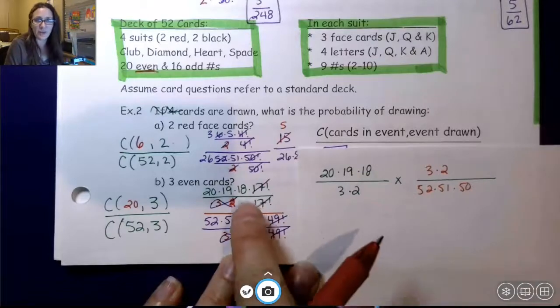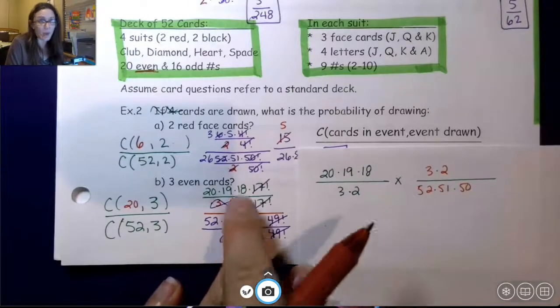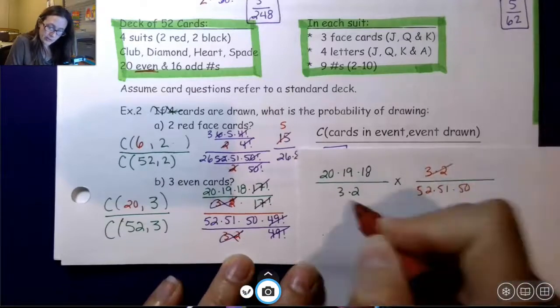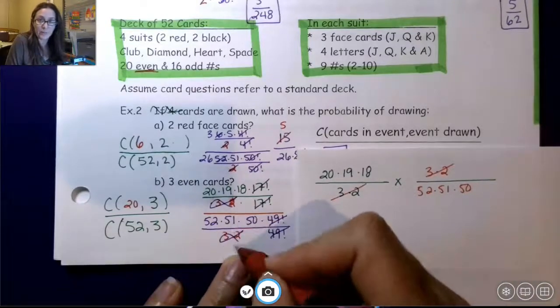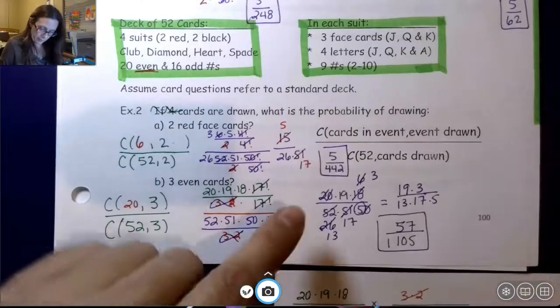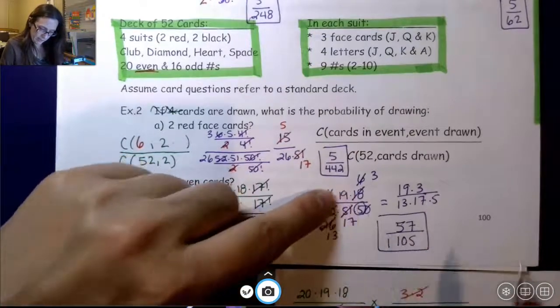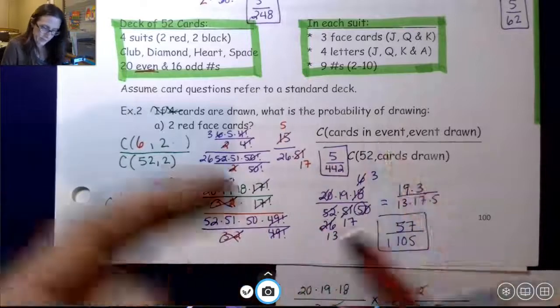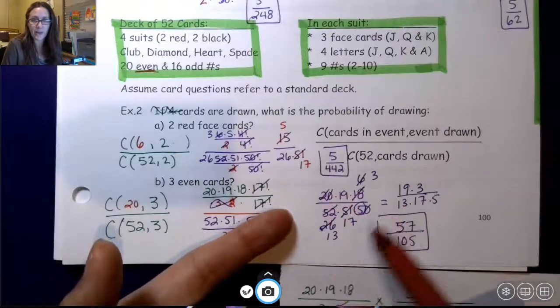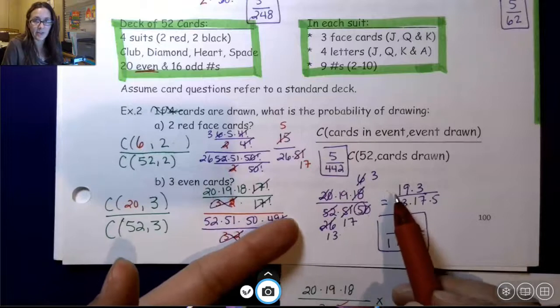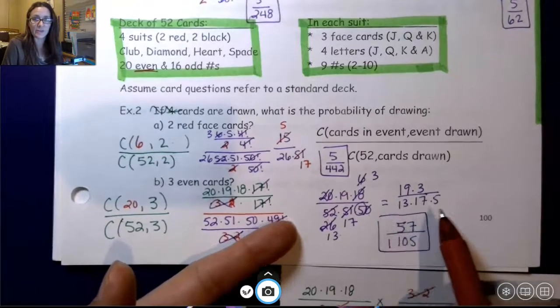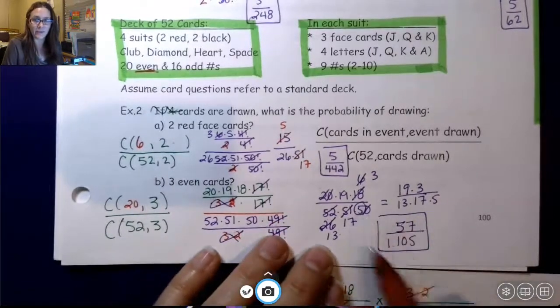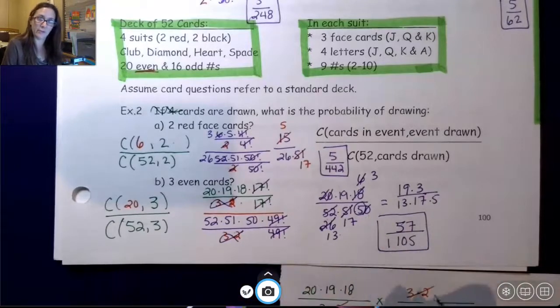So every single time, those other sets of numbers are going to divide out. So I'm going to end up with 20 times 19 times 18 over 52 times 51 times 50, simplifying everything I can, I should end up with 19 times 3 over 13 times 17 times 5, and I get 57 over 1,105.